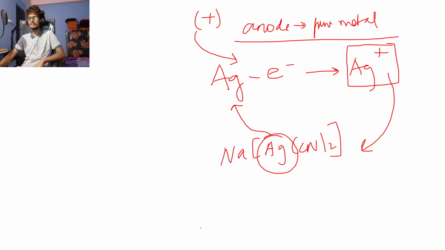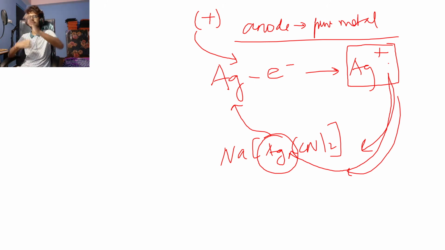So a vacant space for silver is created here. So there is a vacant space for silver, and we need to maintain the concentration of silver. So just to maintain the concentration of silver, the ion that is produced at the anode goes and fills the gap, right? So this process continues. So this causes the anode to reduce over time. The anode's size keeps decreasing, because we are taking out silver ion every time from the silver block. So that will cause the decrease in size of the anode, right? So this is what's happening at the anode.